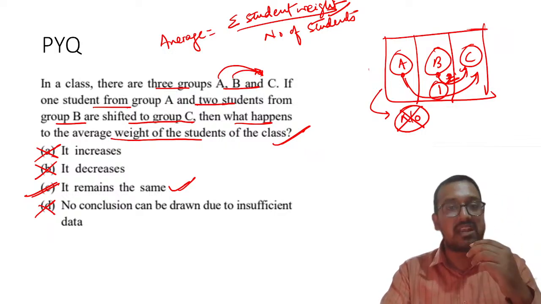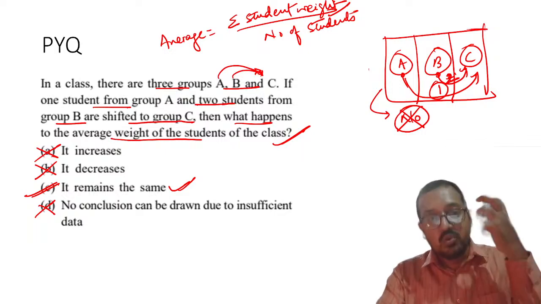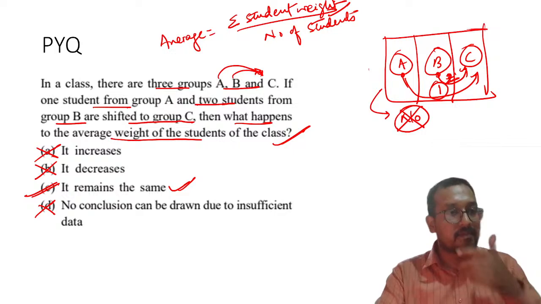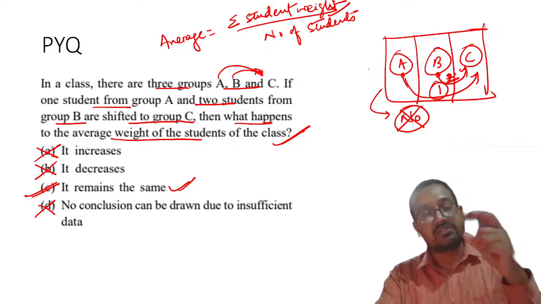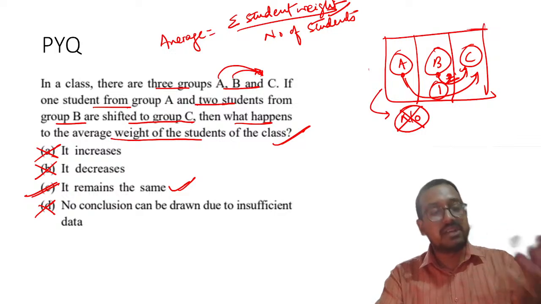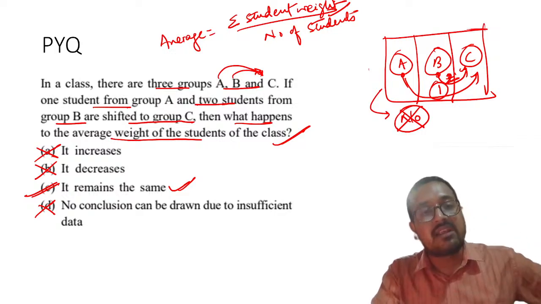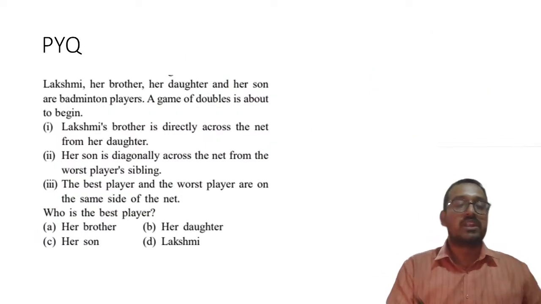The moment you see that students are moving out from A to C, you may think that it will decrease, right? Because students are going outside. But you can never say that it will decrease or increase, because that will again depend on other factors. It was dicey between C and D. But usually, the way the question has been framed, it will be C. Understood? Okay, now the next question.